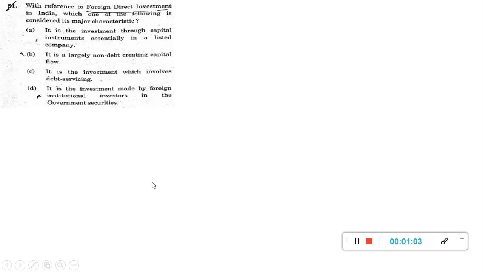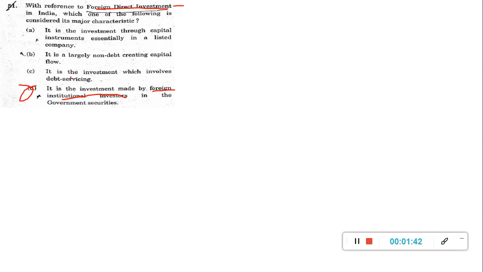So the first question: with reference to foreign direct investment in India, which one of the following is considered its major characteristic? Meaning they're asking about the feature of FDI, what describes it better. It is an ABCD type question. First, you should know the difference between FDI and FII. A foreign institutional investor is a totally different thing. It is investing in the stocks, in the securities. So foreign institutional investment, FII, or foreign portfolio investment, FPI, is totally different from FDI. So this option will go here itself.